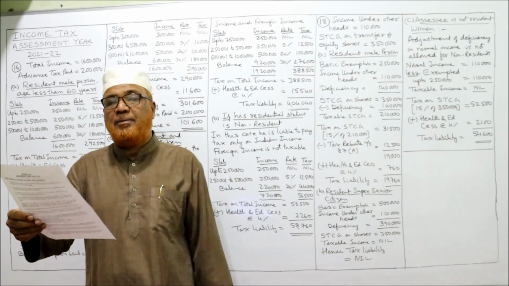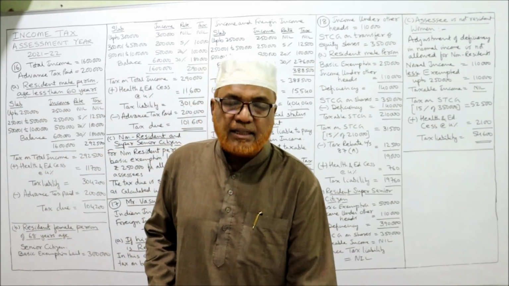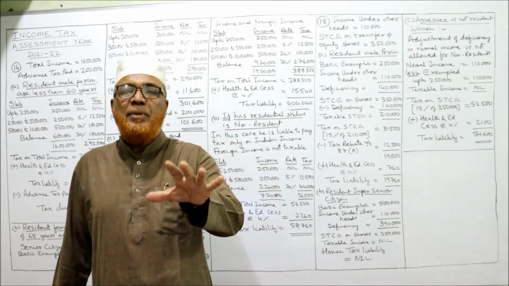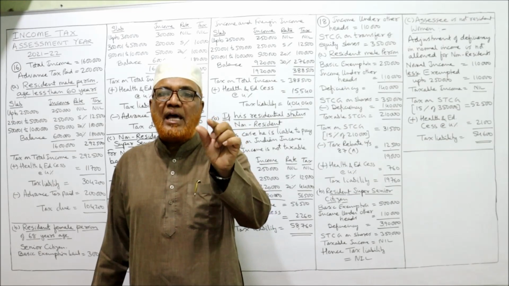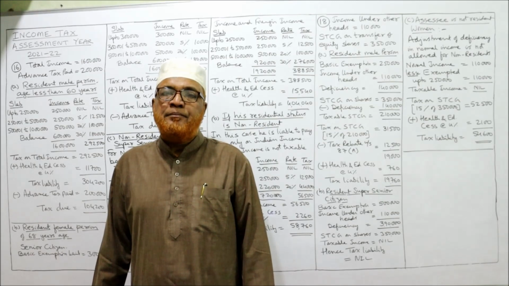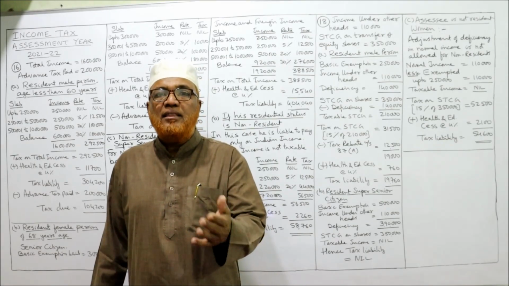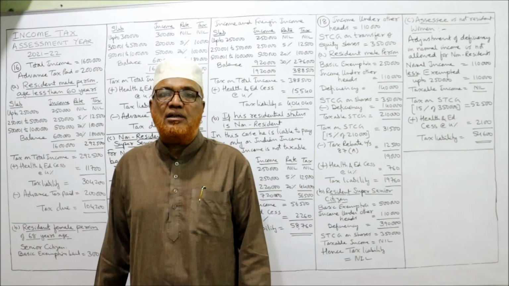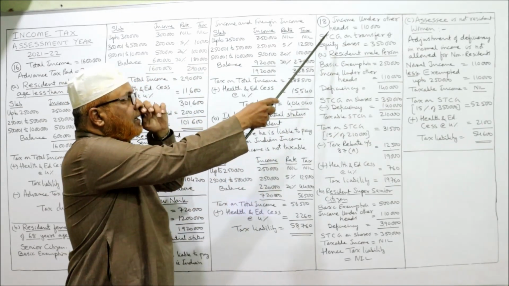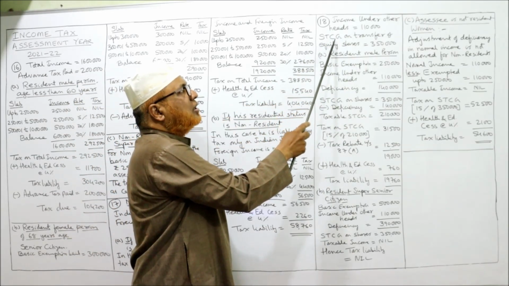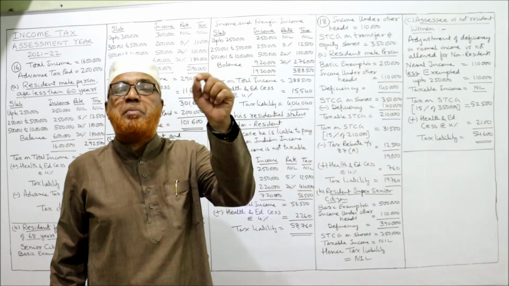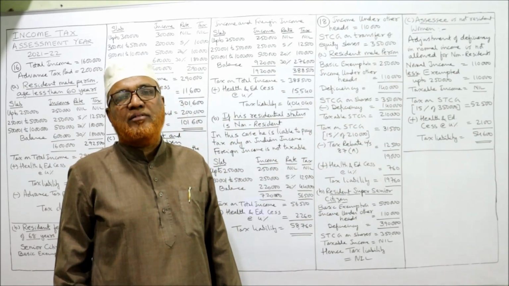Here again a new point is given. Income under other heads is normal income, which is only 1,10,000. Actually, the basic exemption allowed is 2,50,000 for a non-senior citizen. But here the income is 1,10,000 only. So there is a deficiency. So how to compute the tax liability? Carefully see here. First, income under other heads 1,10,000. Short-term capital gain on transfer of equity shares 3,50,000. This 3,50,000 is a special income, 15% rate of tax.